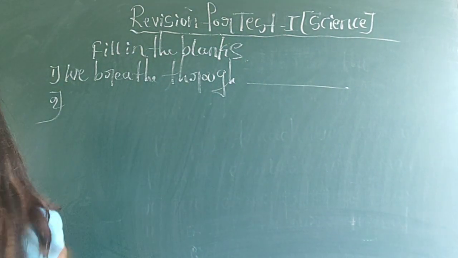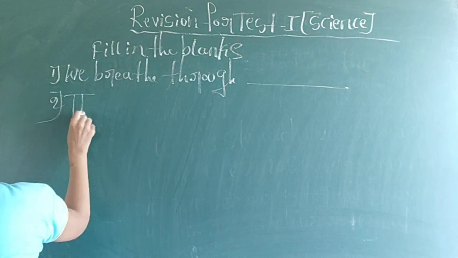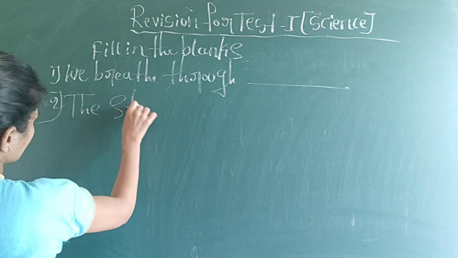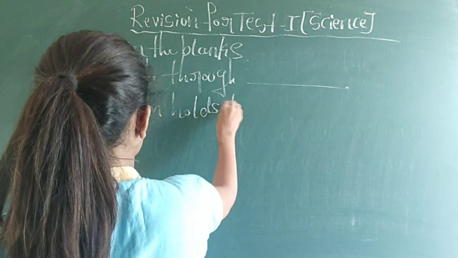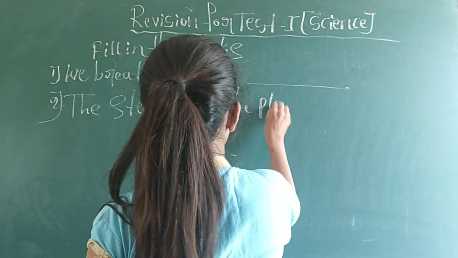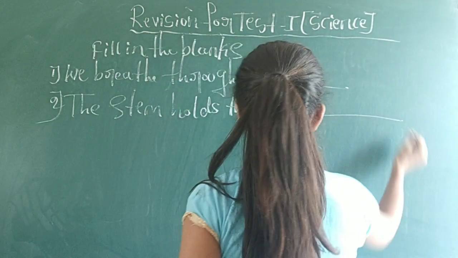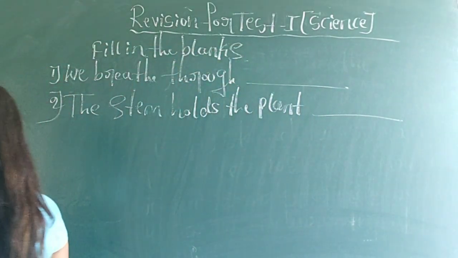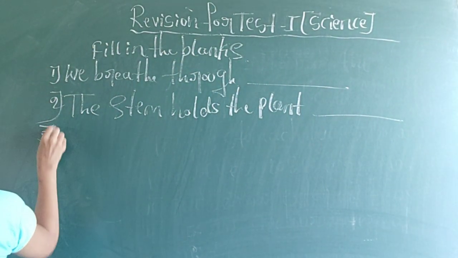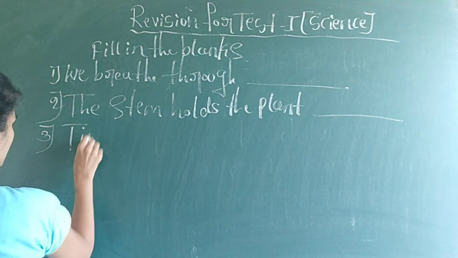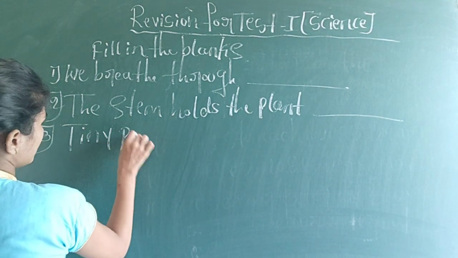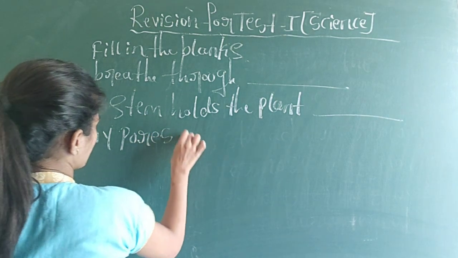And the second question is, the stem holds the plant dash. Next, third one is, tiny pores on the surface of the leaves are called dash.